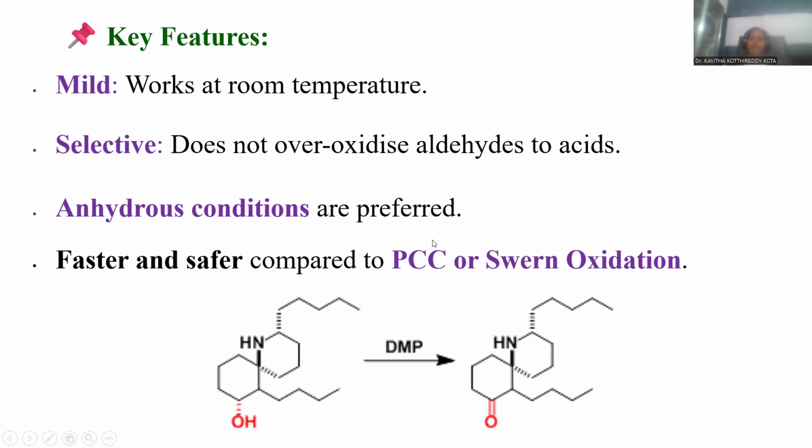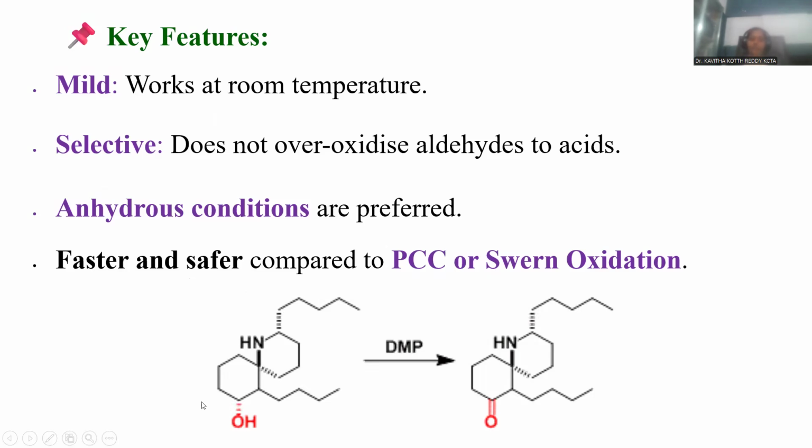Anhydrous conditions are preferred. Water, moisture, aqueous conditions may not be suitable; rather, anhydrous conditions are favorable for this operation of the Dess-Martin oxidation process. It's the fastest method, and being a green methodology is the perfect alignment with this reaction, so that it is safer in nature in comparison to PCC, which is again a mild oxidizing agent. Swern oxidation is also there. So like PCC and Swern oxidation, Dess-Martin oxidation is also part of the mild oxidation processes.